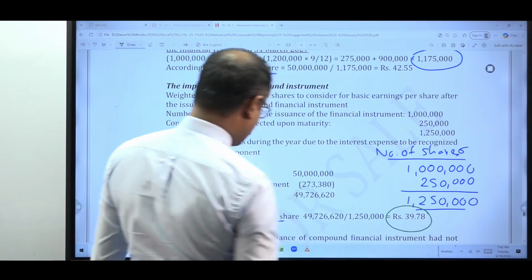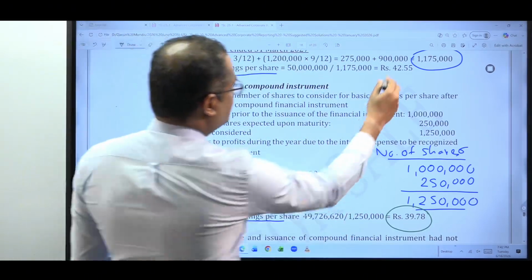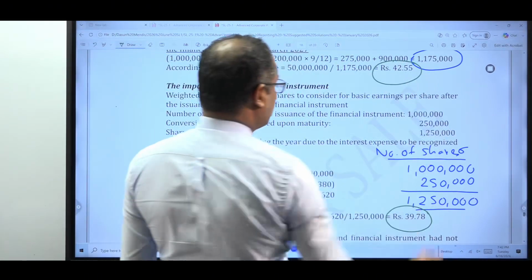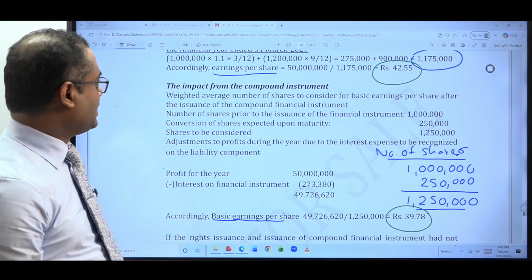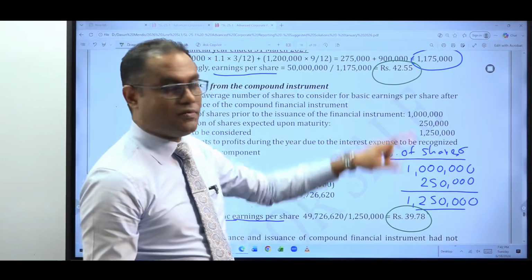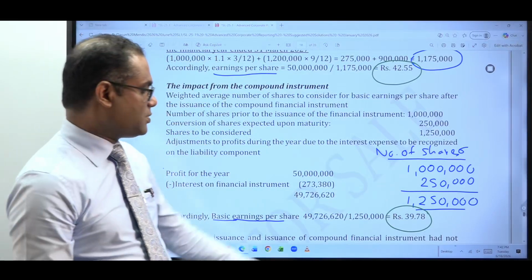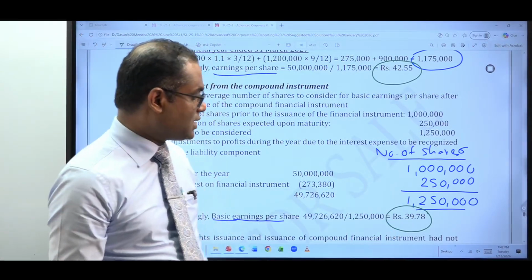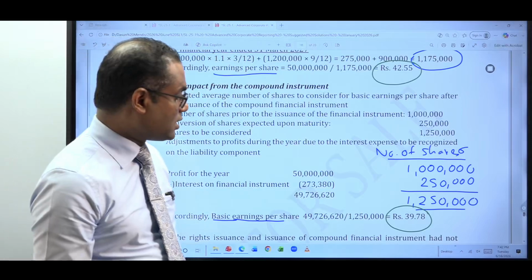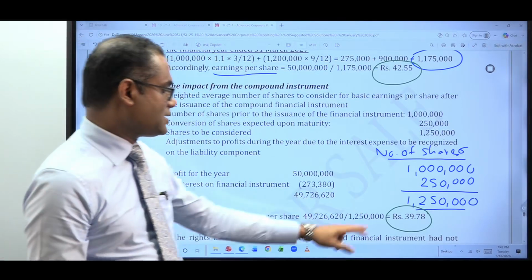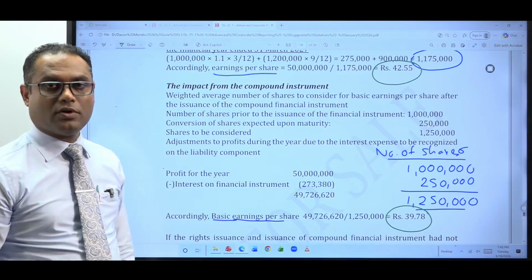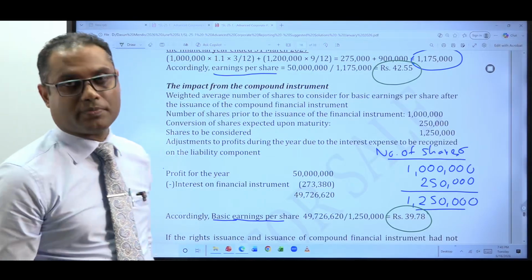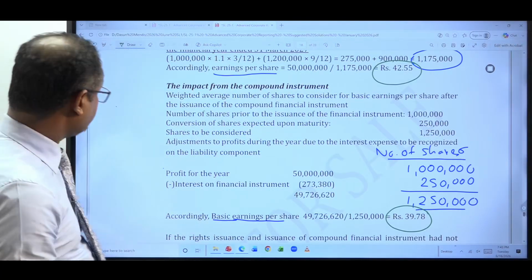This is arrangement A and this is arrangement B. So from an EPS perspective, arrangement B, which is the rights issue, would be better because arrangement A would reduce your basic EPS up to 39.78. Arrangement B will reduce your basic EPS only up to 42.55.